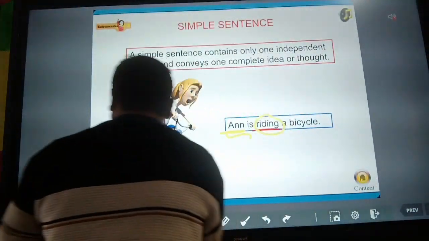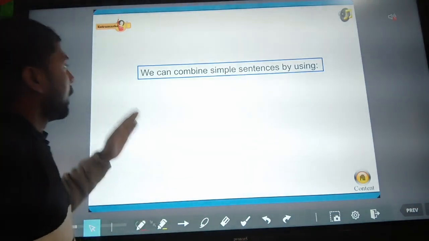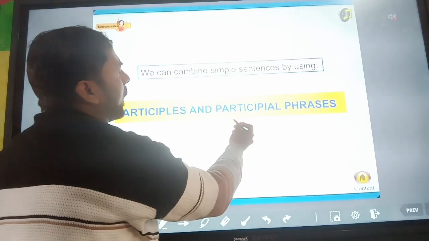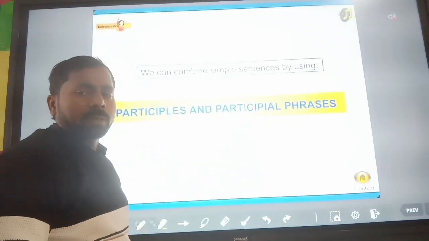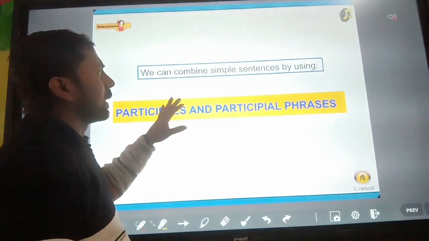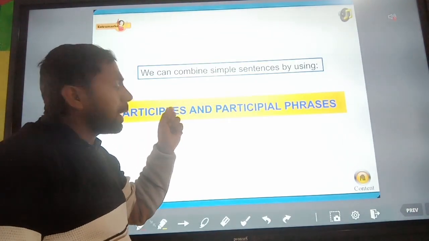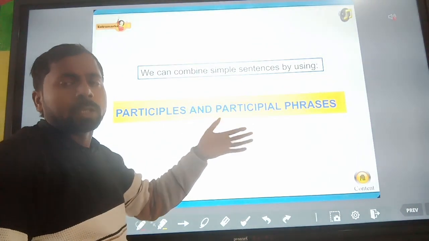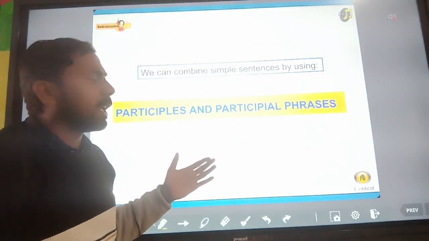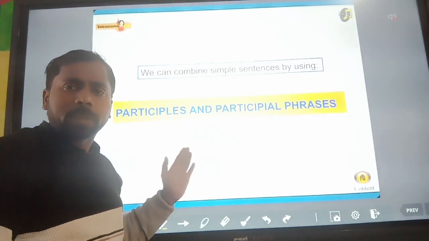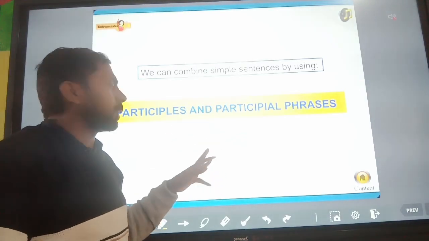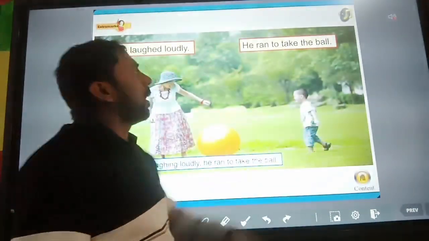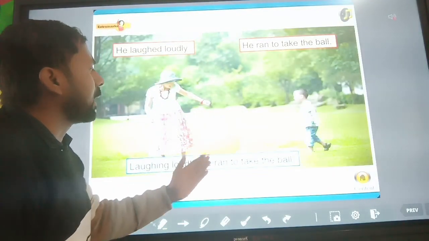Next, we can combine simple sentences by using a participle and participle phrase. I think you all know what a participle and a participle phrase mean; in the previous chapters, I have already explained it. Now the next example: He laughed loudly. He ran to take the ball. Laughing loudly, he ran to take the ball.